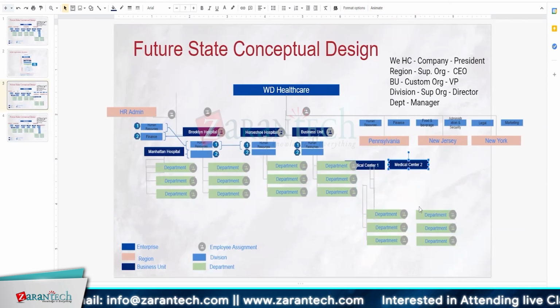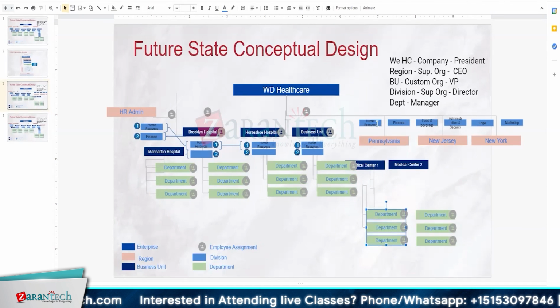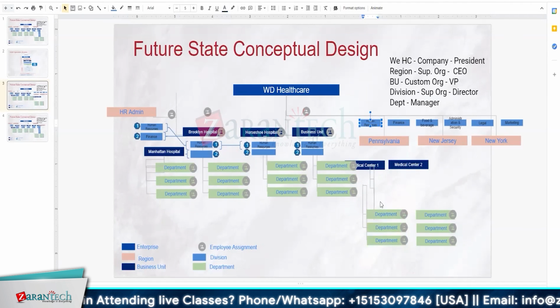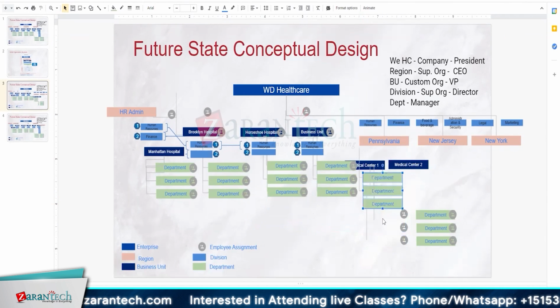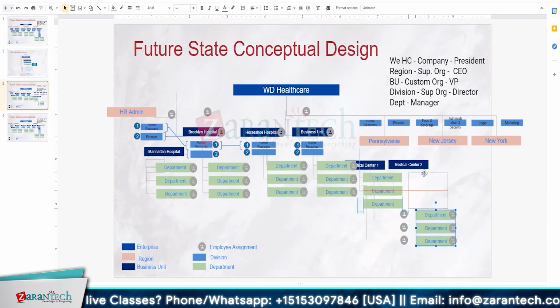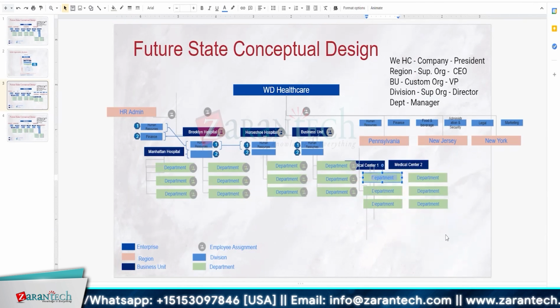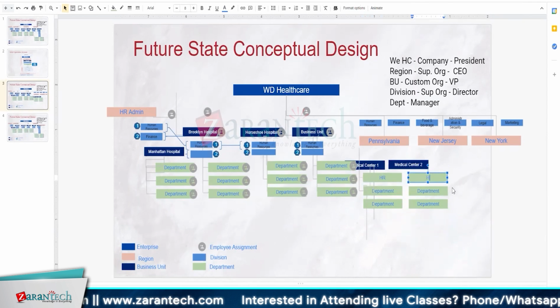So I assigned. And what about this department? So this is the one you are talking about here. So all these departments will move to my supervisory organization. They will stay under the hospital, but they will be linked to the human resource department, finance department, food and beverage department, whichever department they are working in. So again, I have HR, like all the departments, and it will come underneath each hospital.